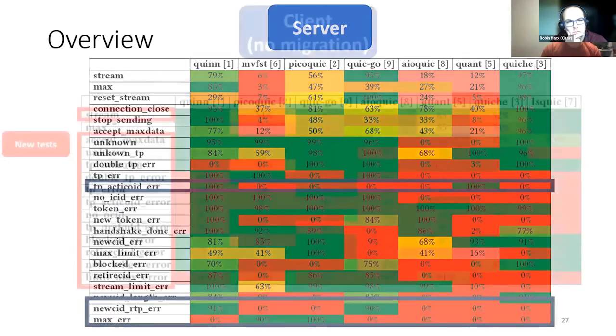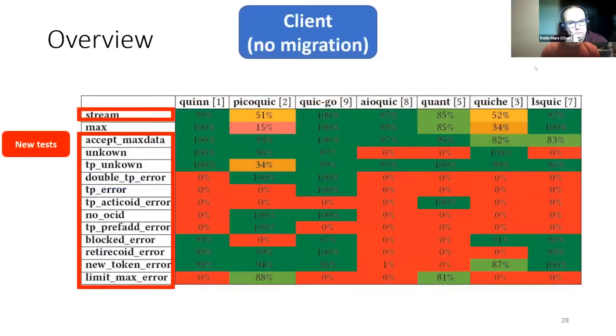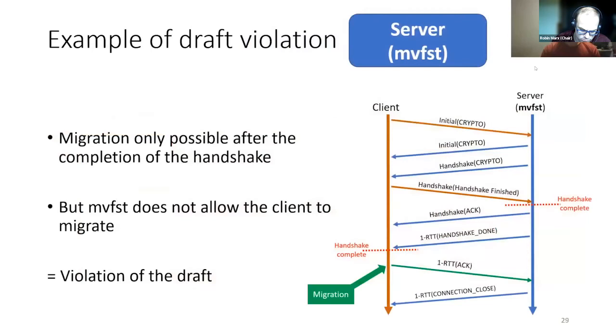to handle this requirement. Here is the same table, but where the tested implementation is the client. Note that no migration was performed as it is triggered by the client. Testing such a feature requires changing some of these implementations manually, which we decided not to do in this work. We can now move on to the first concrete example.